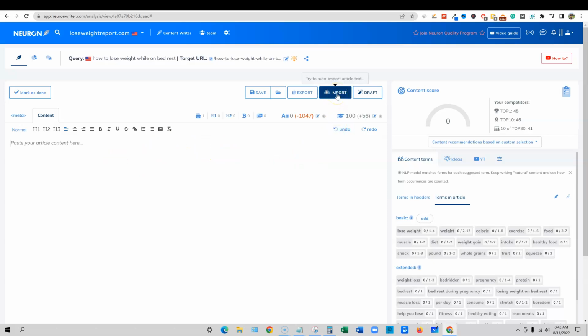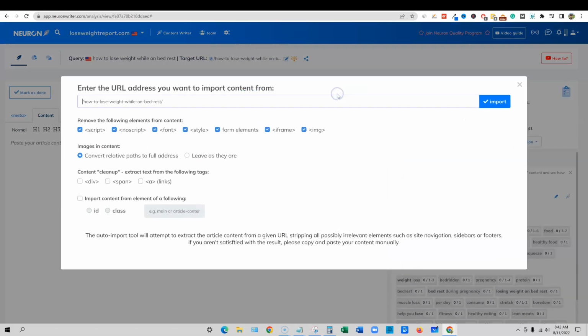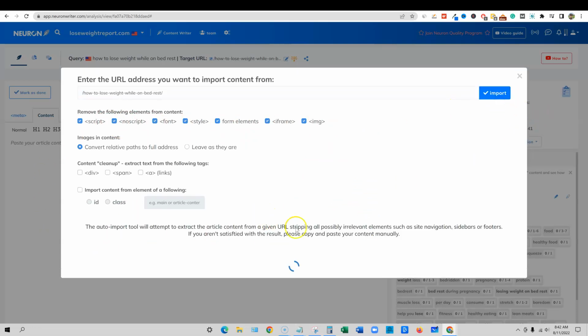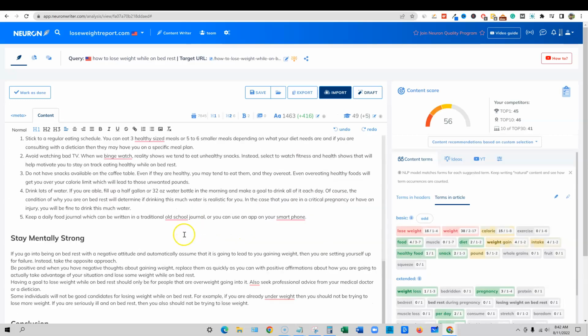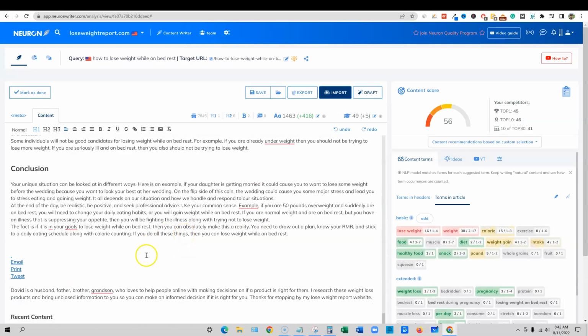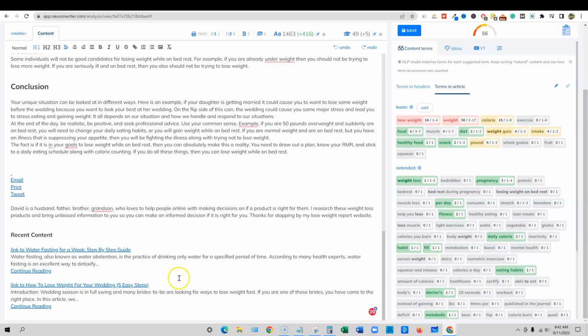Perhaps try to auto import article text. So import, enter the URL address. Here it is. Okay, so this is maybe how you guys do it, actually. Import. Let's see if it imports. Okay, so it imported all the content. Super cool. Didn't bring in the images or anything like that, but that's okay.